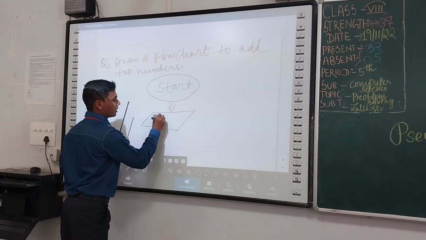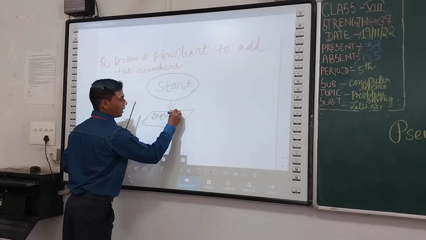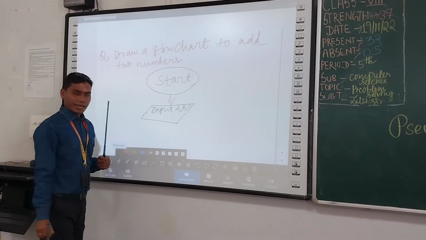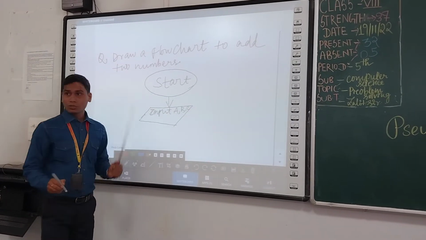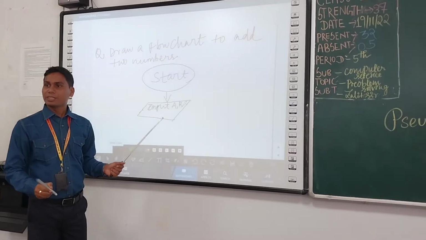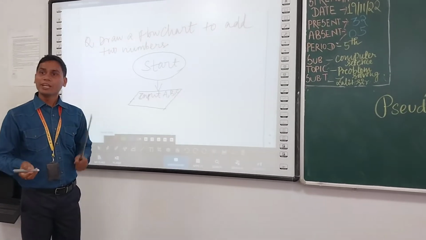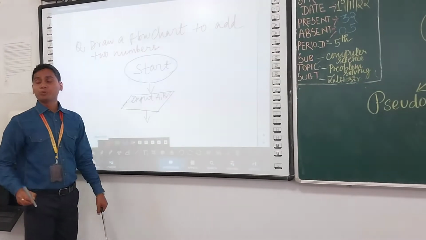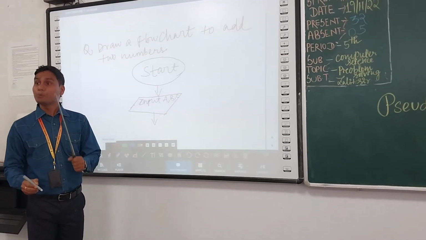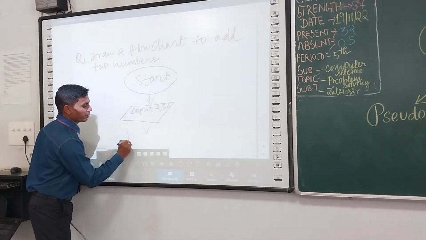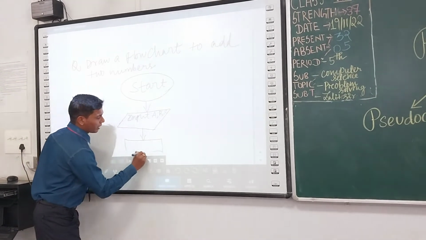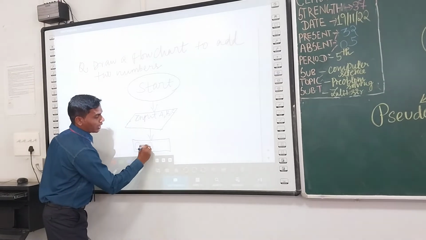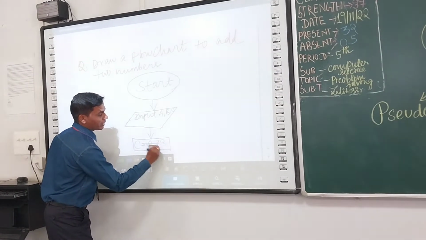You can write here input A, comma B, or C also we can take. And you can also take here read A, read B. That is also the same as input. Next, after taking the input, what do we have to do? We have to process it. How will we process it? By the rectangle symbol. That is C equals A plus B.